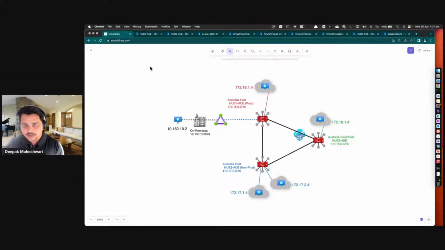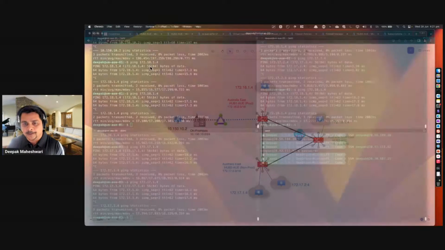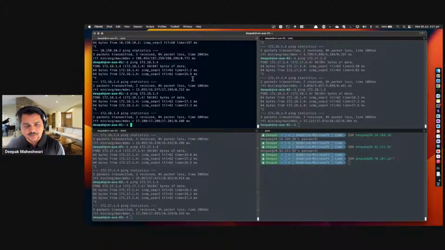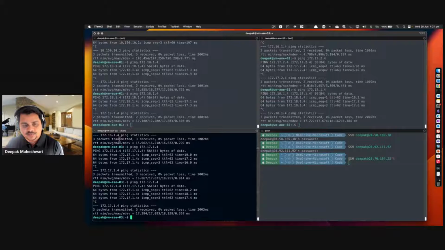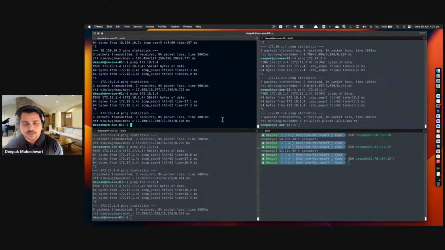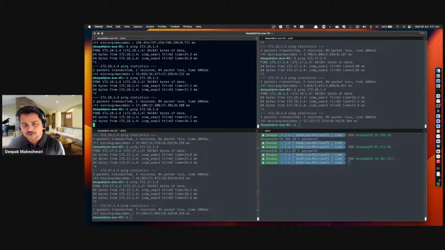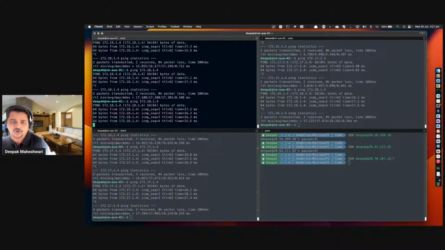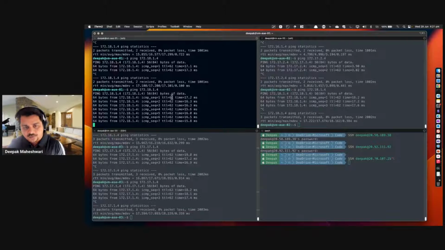Now, in order to do that, I will connect to my VM. I've got VMs deployed in each hub, as I talked about. This is my Australia East hub, this is my Australia Southeast hub, and this is my Australia East second hub. So I've got VMs in each hub, and I will ping these VMs. I'm going to ping the VM in Australia Southeast, which will generate ICMP traffic, and I've got the communications allowed in my firewall.